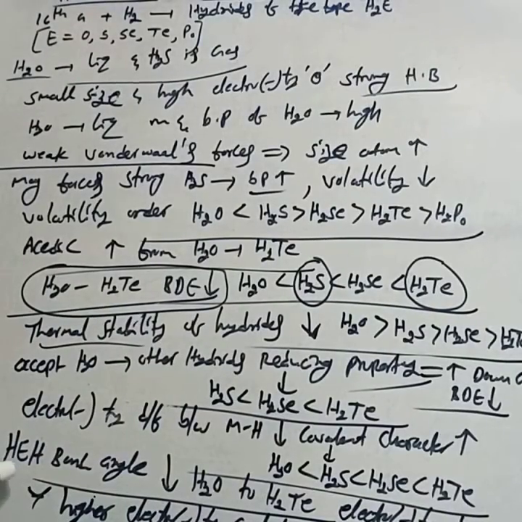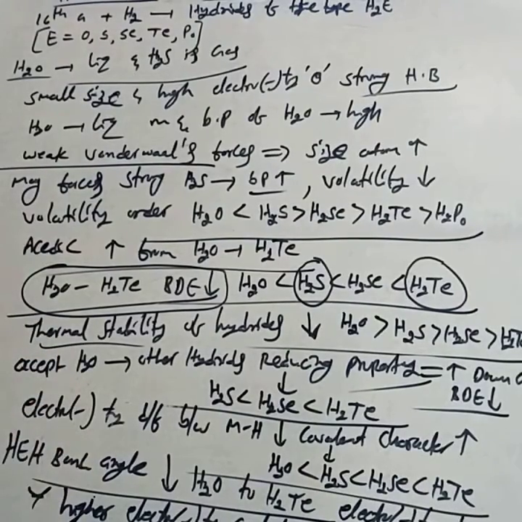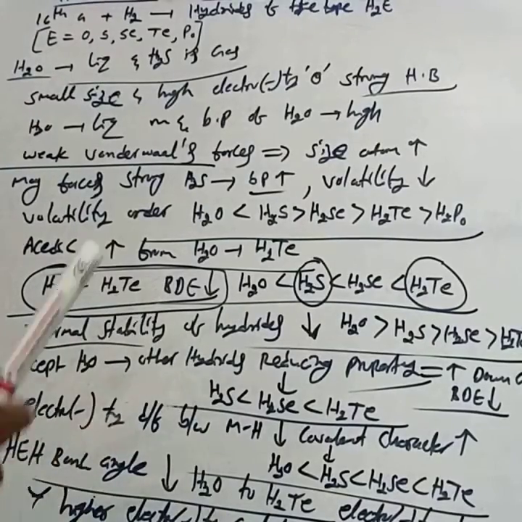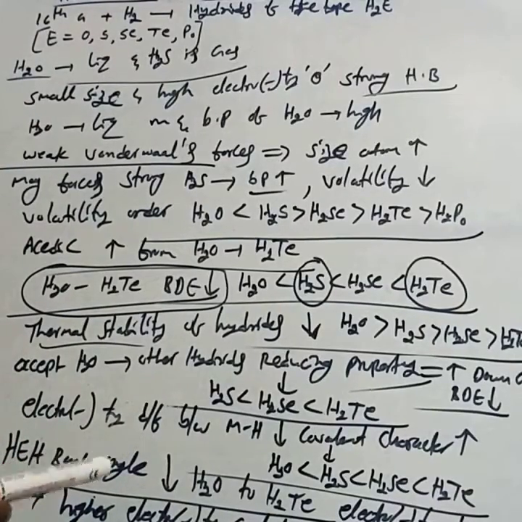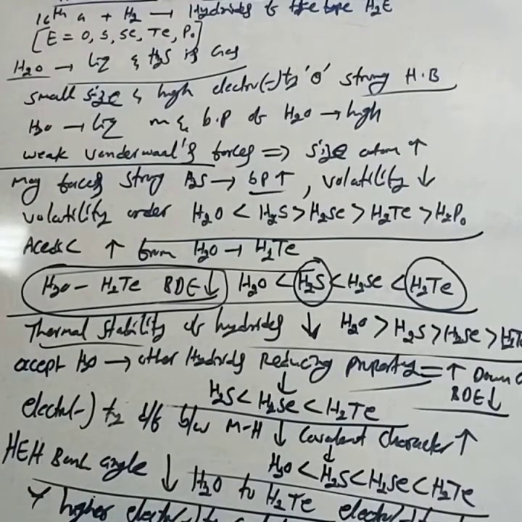This is very important for the competitive exam. They will give four options, asking which of them has the higher bond angle. Based on electronegativity, you can explain the bond angle. The higher the electronegativity of the central atom, the higher will be the bond angle. That is, the HEH bond angle decreases from H2O to H2Te because electronegativity decreases from oxygen to tellurium.